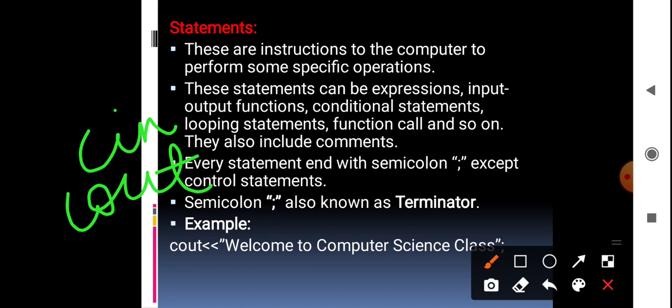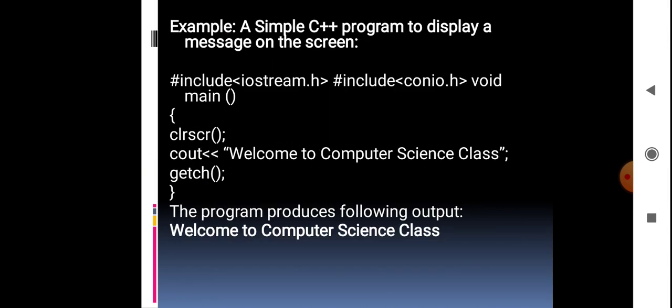In the statement section, all the lines should be terminated using the statement terminator. What does it mean? Semicolon. Every line in the statement section should end with this semicolon. Next we'll see a general C++ program as an example.